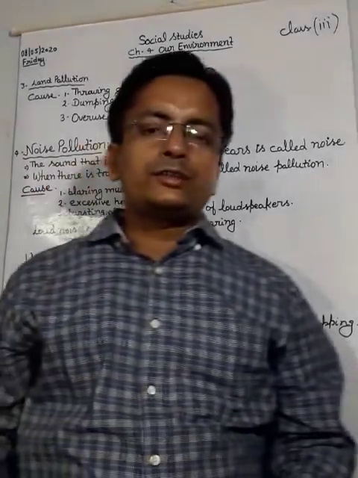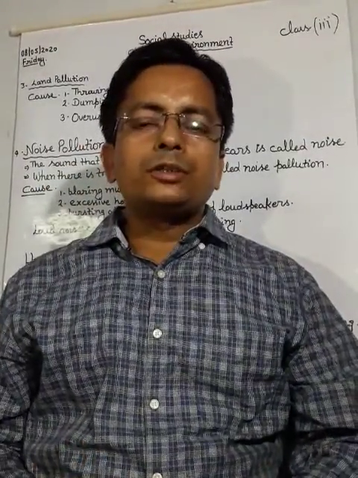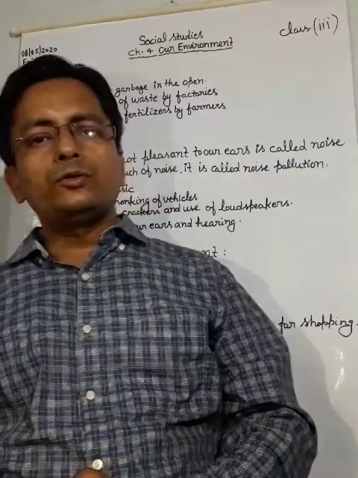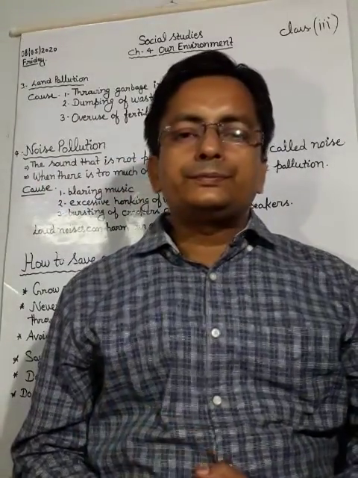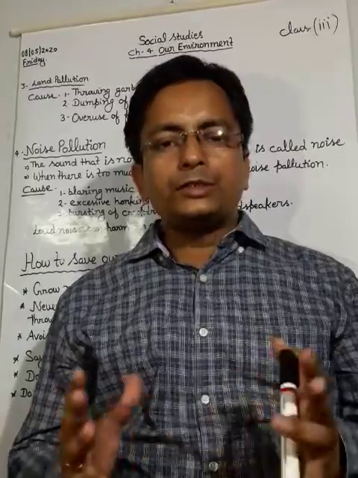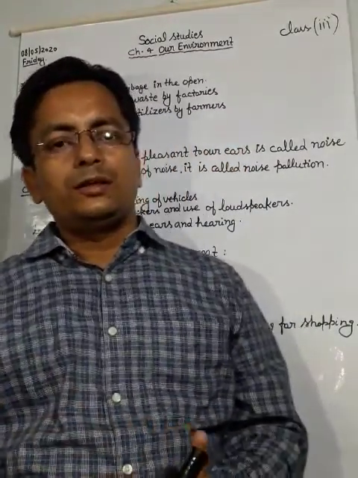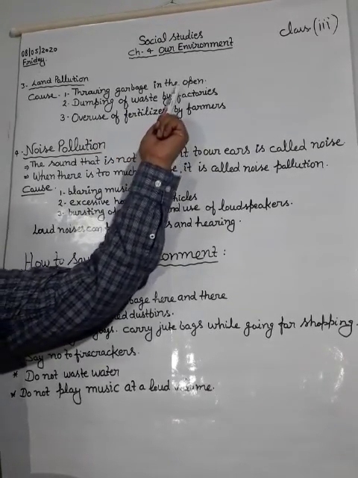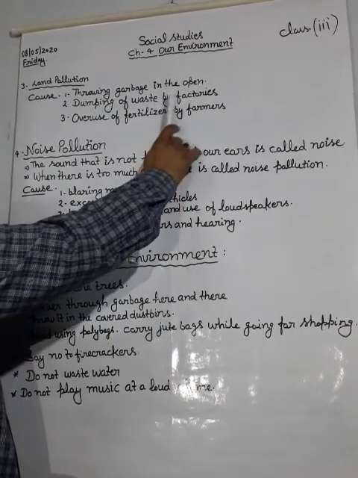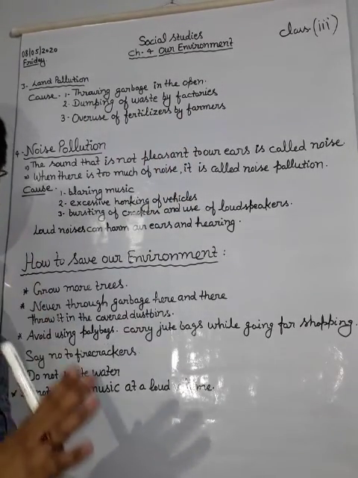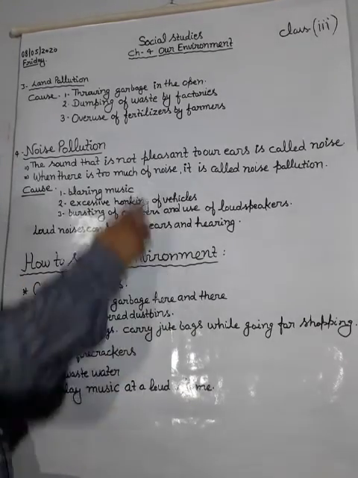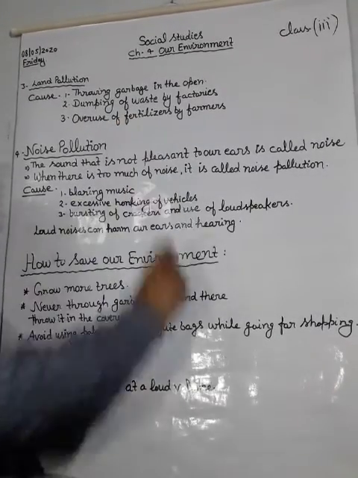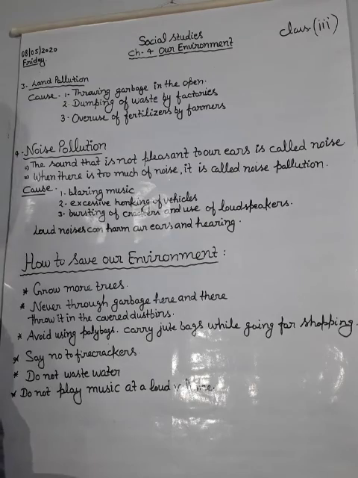Different types of things that we use in our daily life are produced in factories, and when production is going on, many types of waste are generated by factories. This factory waste is dumped in a place and creates a lot of pollution. Such pollution is called land pollution. So the waste of factories is a cause of land pollution.